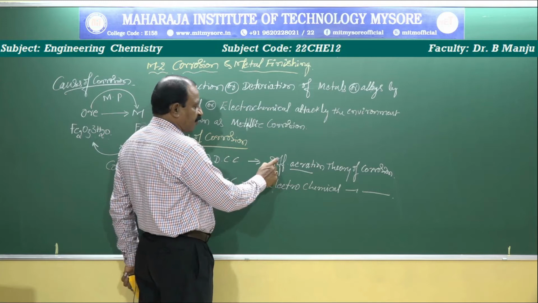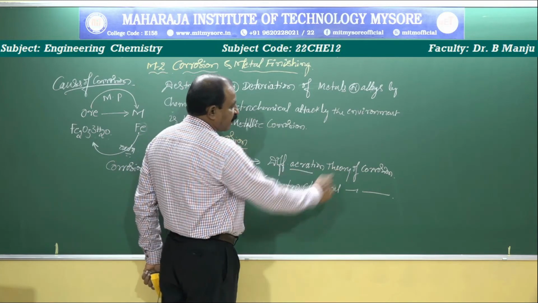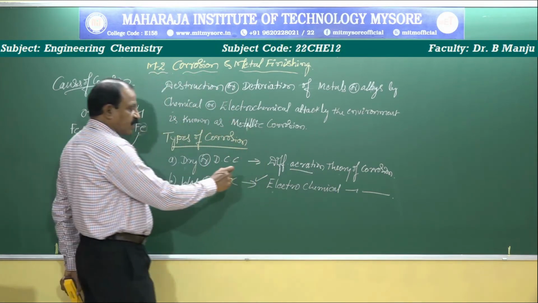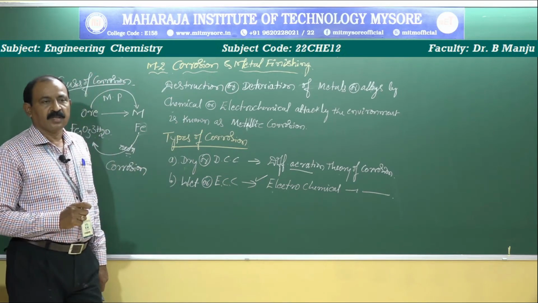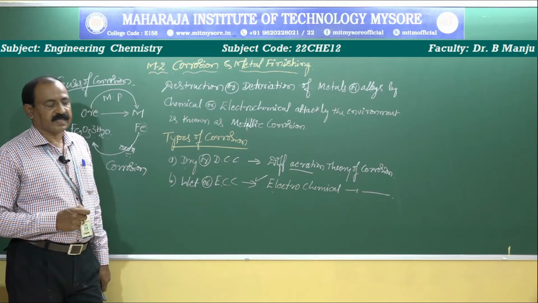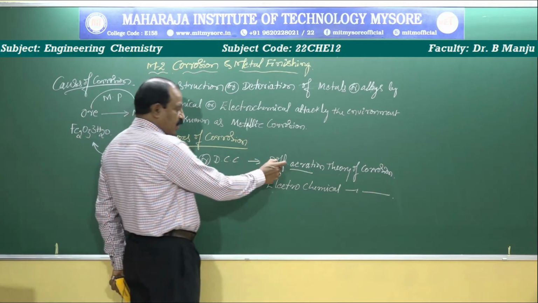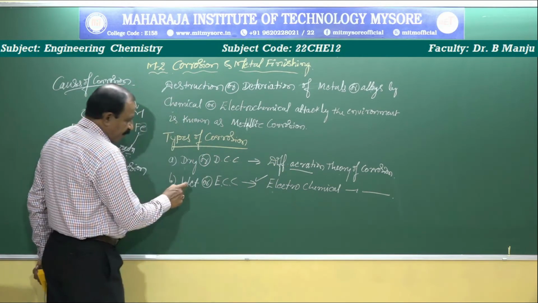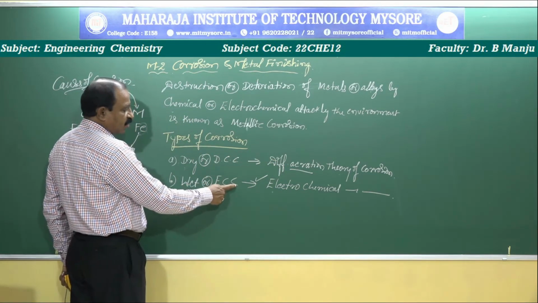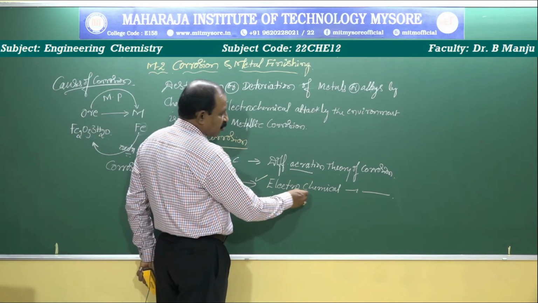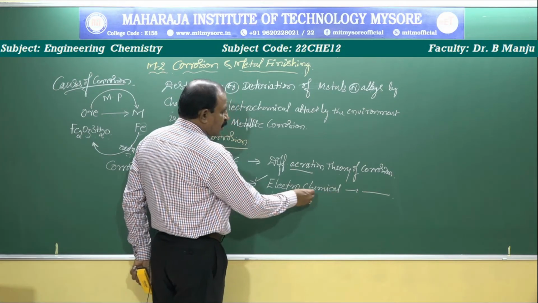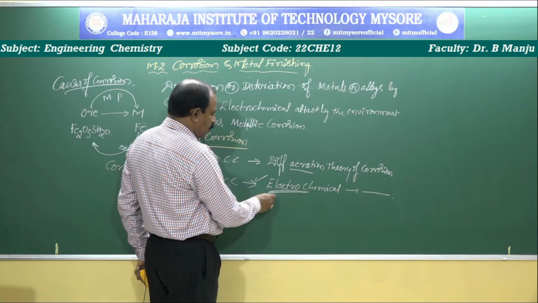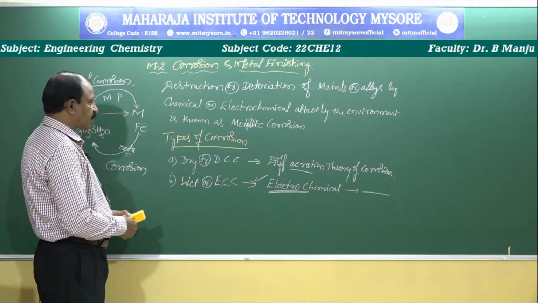That is the concept of differential aeration theory of corrosion. Next, we come to the wet or electrochemical theory of corrosion. This example is taken to explain how wet corrosion takes place.